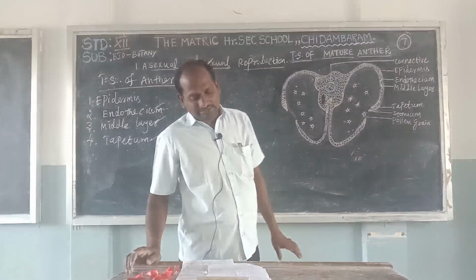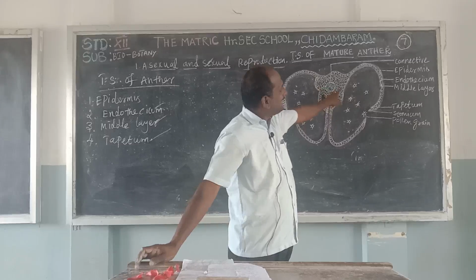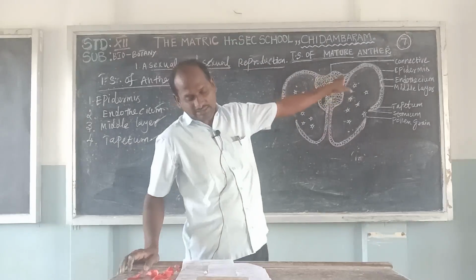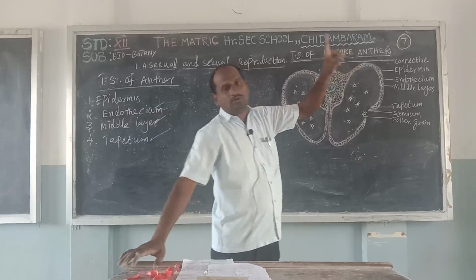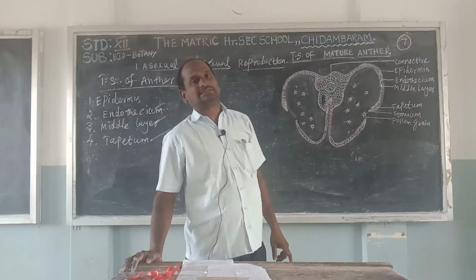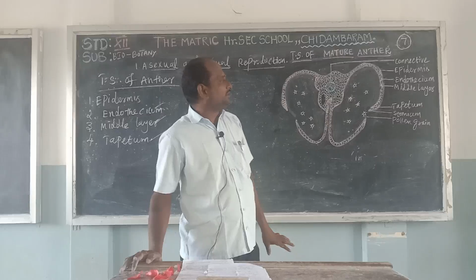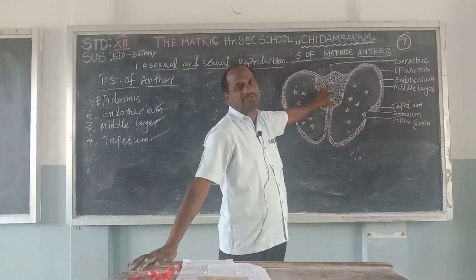Next, the cells of the tapetum are uninucleate. Uninucleate means a single nucleus. More than one nucleus is polyploidy. Polyploidy means more than one nucleus in the center of the cell.